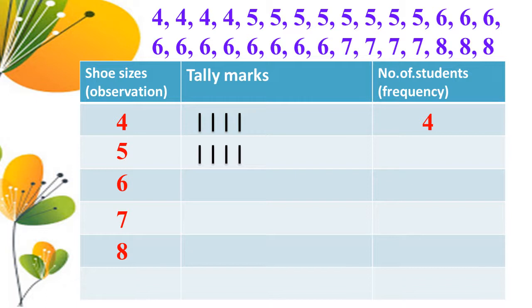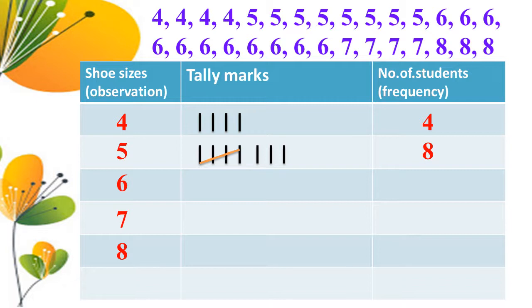So for the fifth observation we draw a line diagonally to cross the 4 lines. So next 6, 7, 8. So here 5 repeats 8 times. So the frequency is 8.